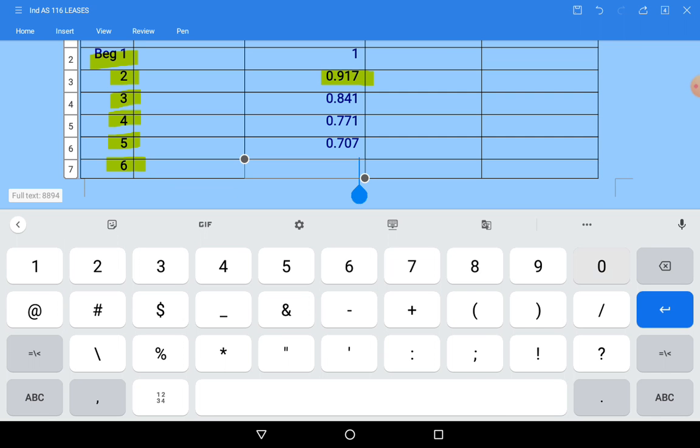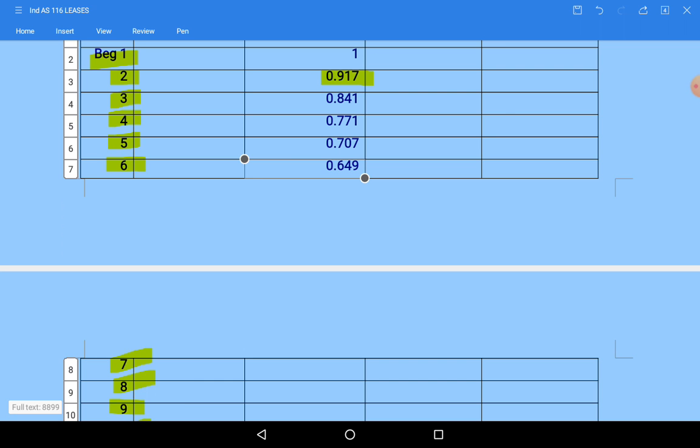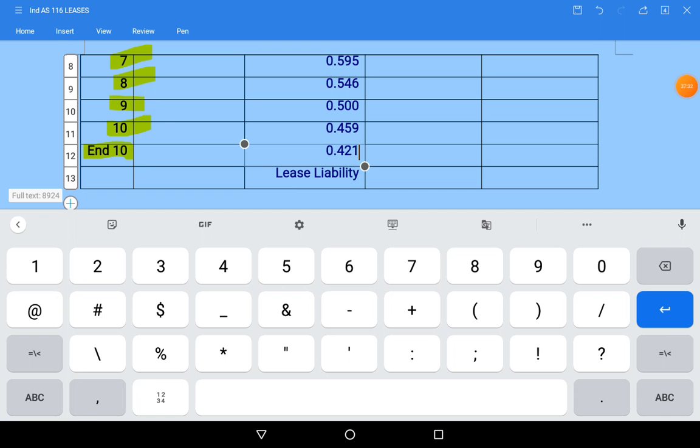Then sixth year 0.649, approximately. In the calculator you may get 0.6487, so I have approximately taken 3 digits. Like this you take for the remaining period.